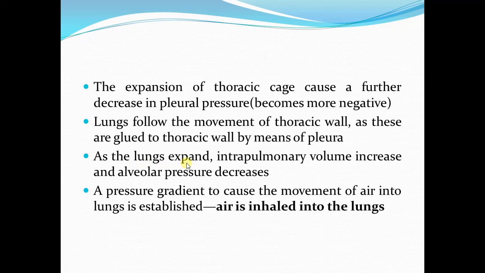Now as the lungs expand, the intrapulmonary volume increases. Their size increases, so the volume of the lung increases. And we know that there is an inverse relationship between the intrapulmonary volume and the pressure inside the lungs. So as intrapulmonary volume increases, the pressure inside the lungs decreases. The pressure inside the lungs is called alveolar pressure. Now alveolar pressure decreases to -1 centimeter of water.